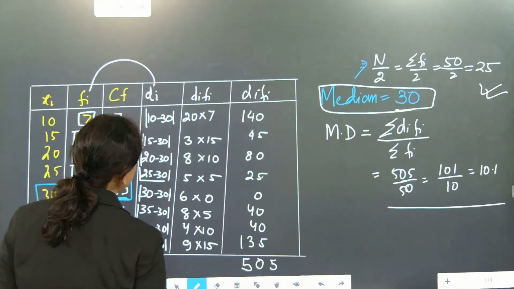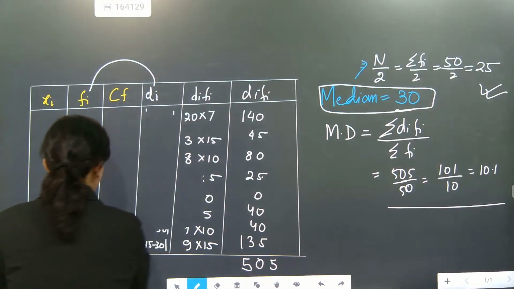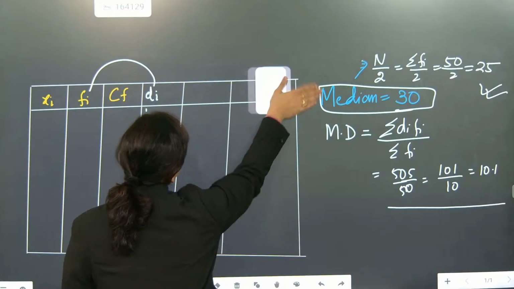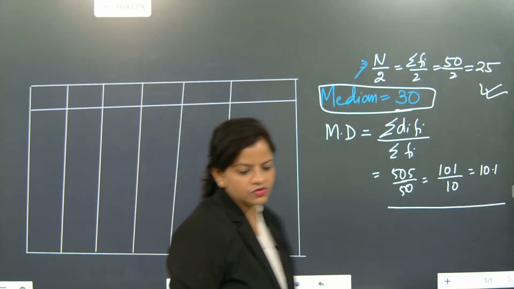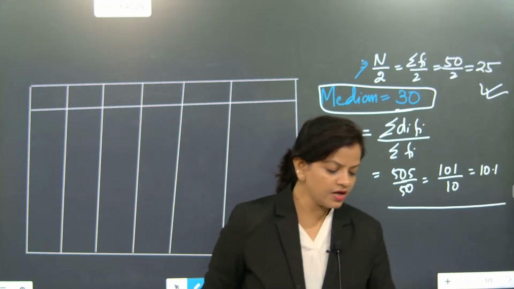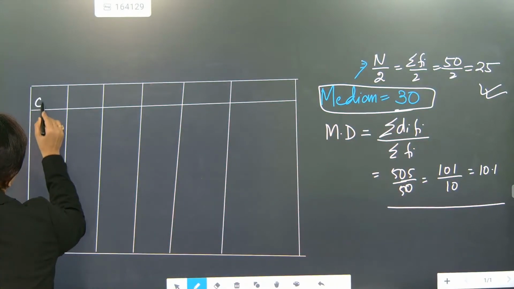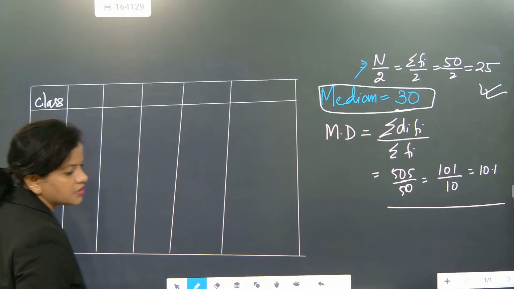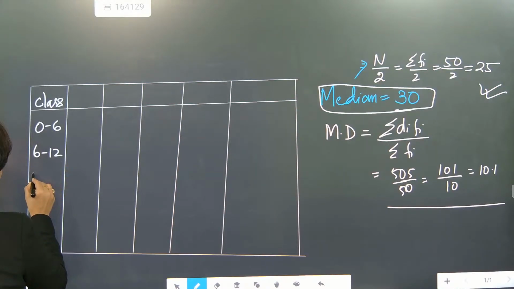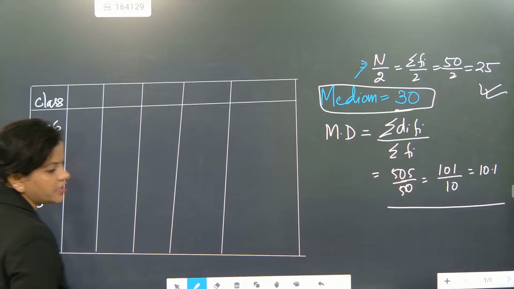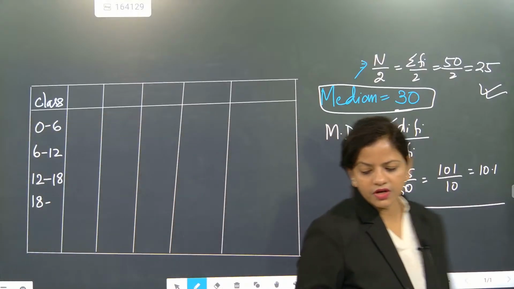So now again for group distribution. Till now we did not encounter group distribution. Now we are going to encounter group distribution. Let's see mean deviation for grouped data. So now for the group we are going to find it. First we are going to write the class. The classes are 0 to 6, 6 to 12, 12 to 18, 18 to 24 and 24 to 30.